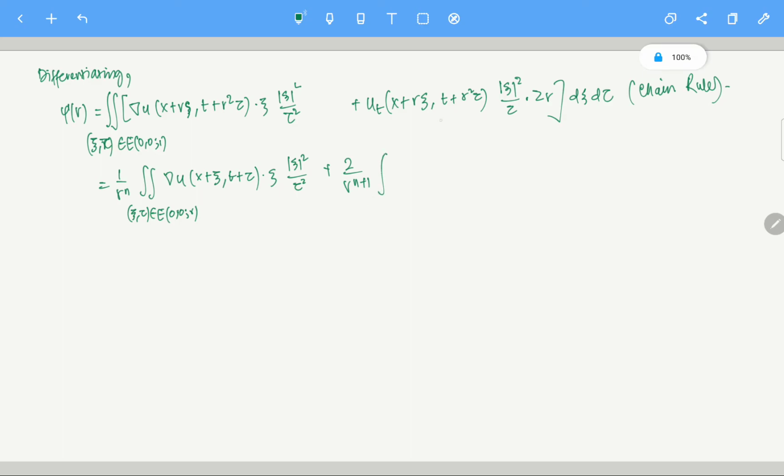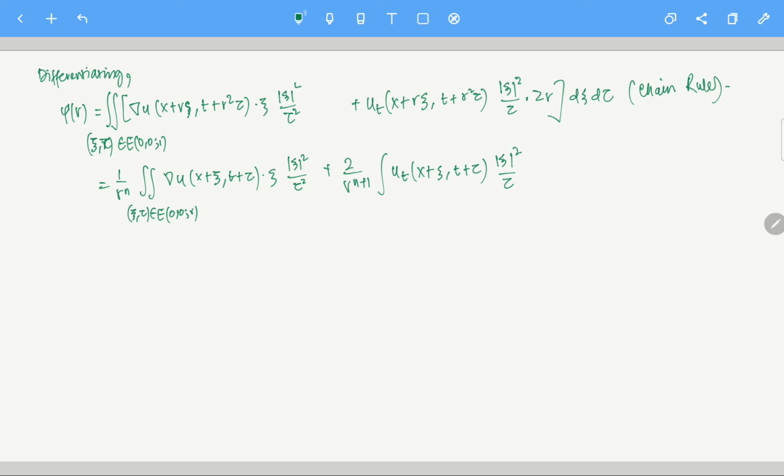Again, why is this coming? This is again a change of variable, please verify this is true. I am quite sure that is not a very difficult thing to verify, but please do that. Because of this property, if you do the reverse change of variable, then you are going to get 2 by r power n plus 1. Again, I'm really sorry about these plane noises. u_t of x plus xi, t plus tau, mod xi square by tau. So I can write it like this.